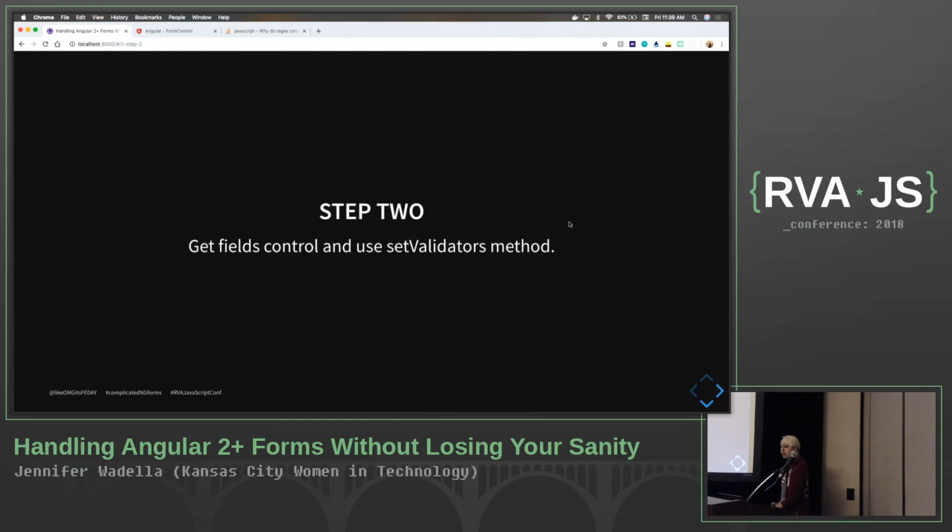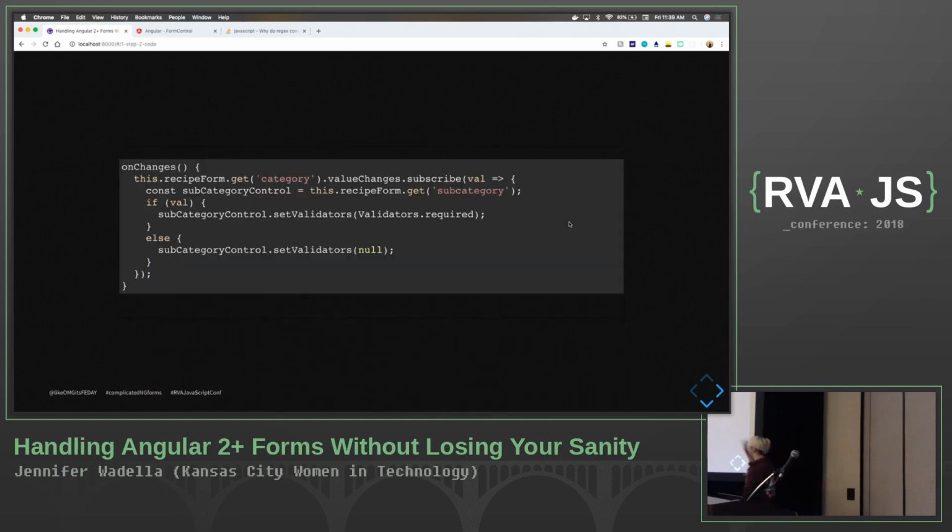All right, so step two, we're going to get the field control that we care about, and we're going to use the setValidators method to determine whether we want that to be required or not. So what this is going to look like is we've already subscribed to our value changes on the field we care about. Then we're going to go into our form and get our subcategory control, which is what we care about.